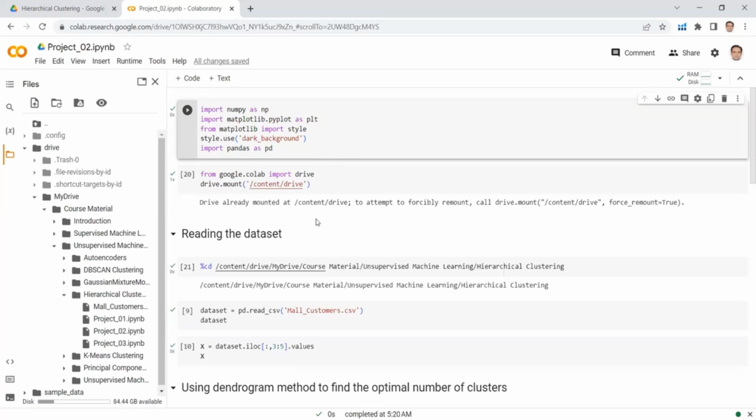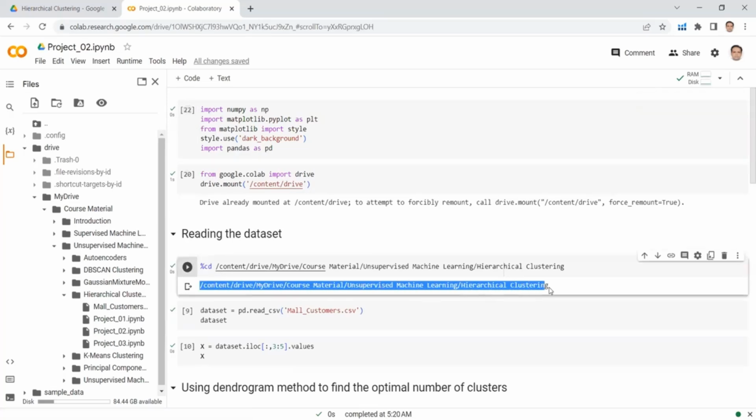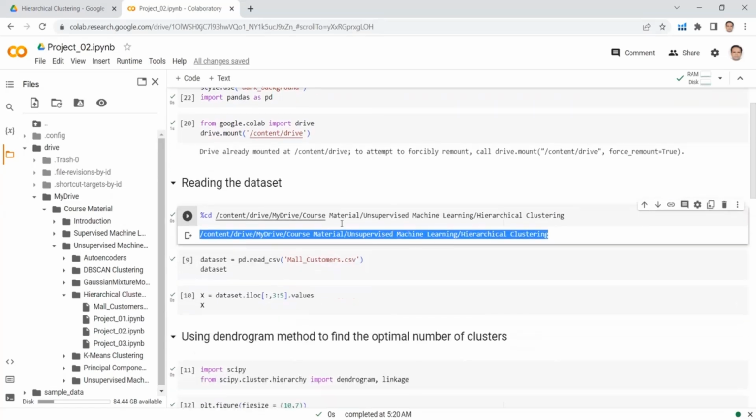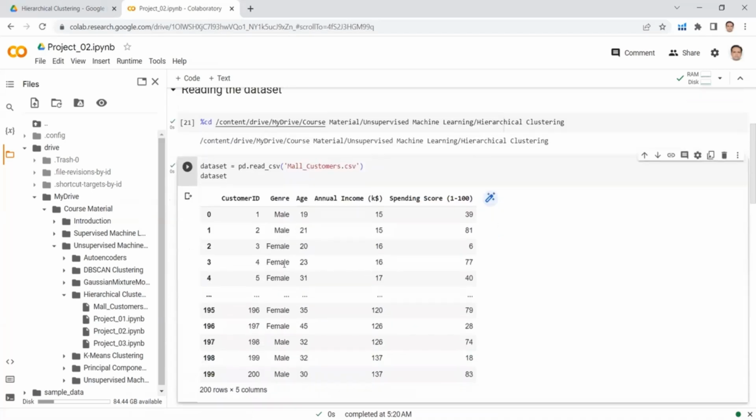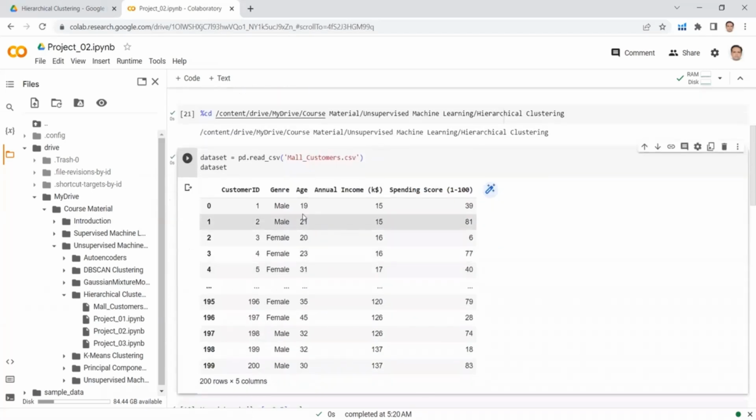In order to save time in this lecture, I have already mounted the drive. You can see that the drive has already been mounted, and I have already set a path so that I can read my dataset successfully. So here is my dataset, the mall_customer dataset. You have already seen this dataset in project 2 of k-means clustering. So let's run this cell to read the data. We can see that this data has 5 columns or 5 features: the customer ID, the gender, the age, the annual income, and the spending score.